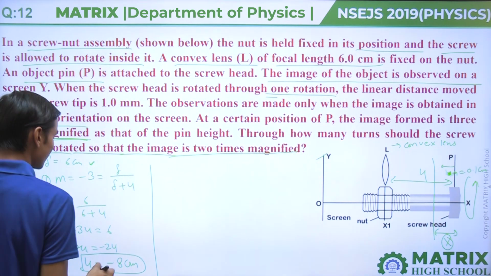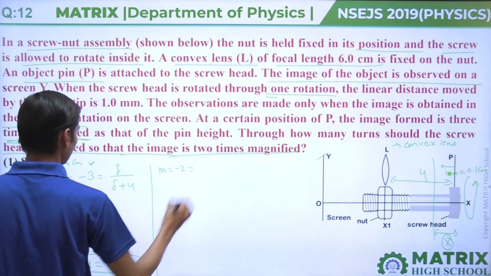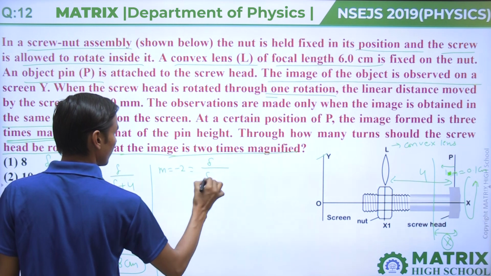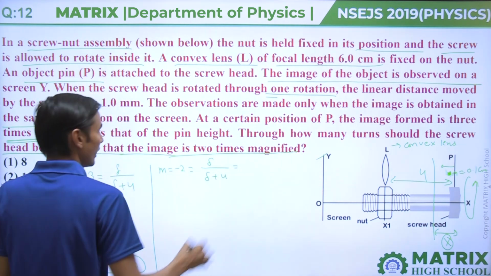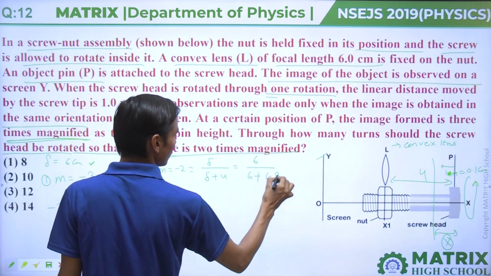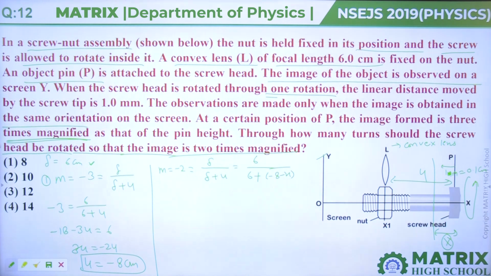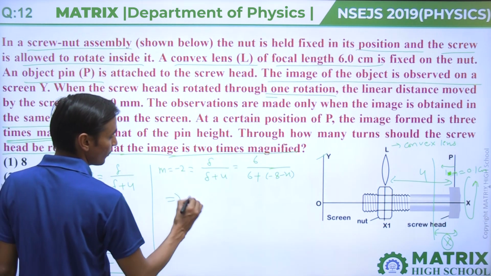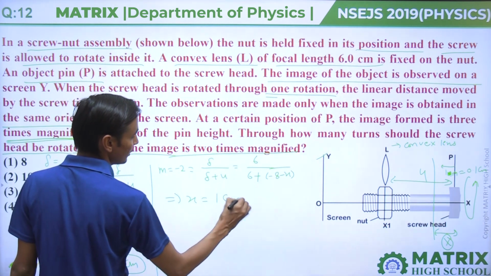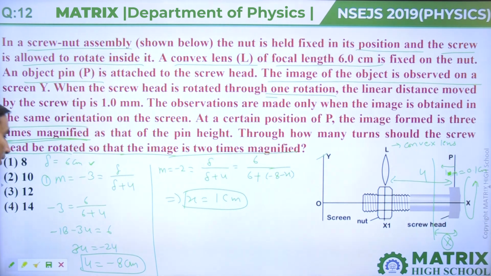Then M will become minus 2, and that will become F upon F plus U, where F is 6, upon 6 plus minus 8 minus X. And you will get X equal to 1 centimeter.